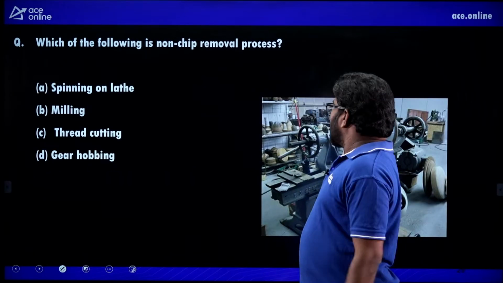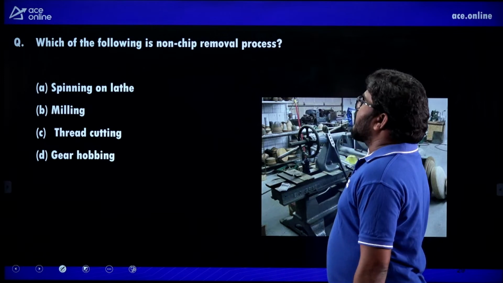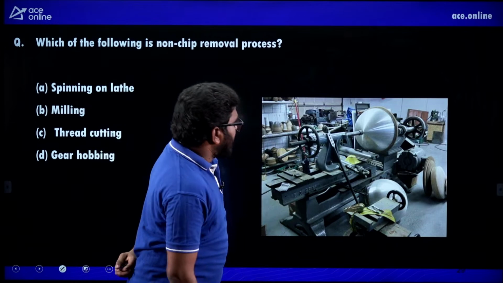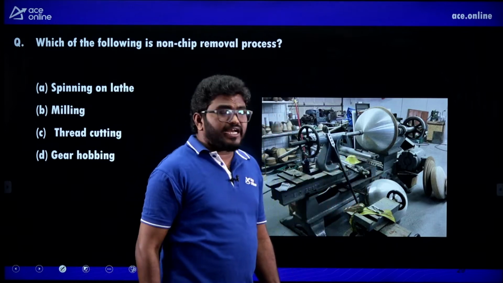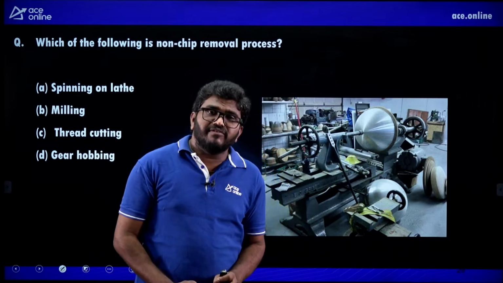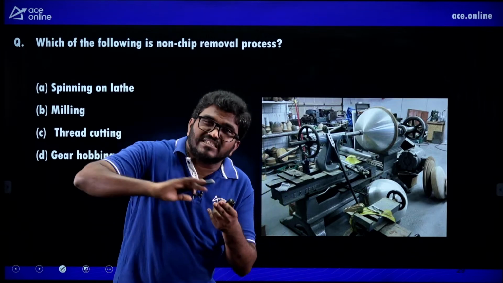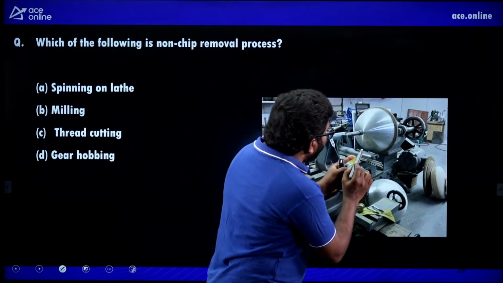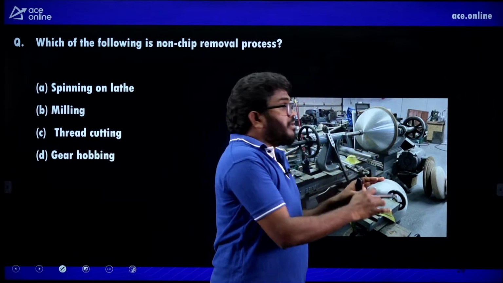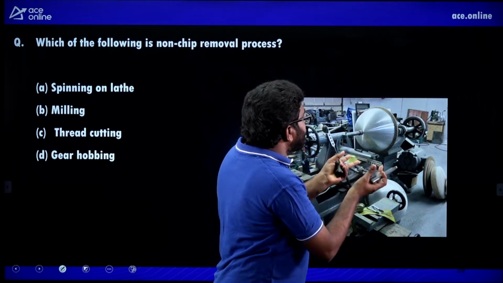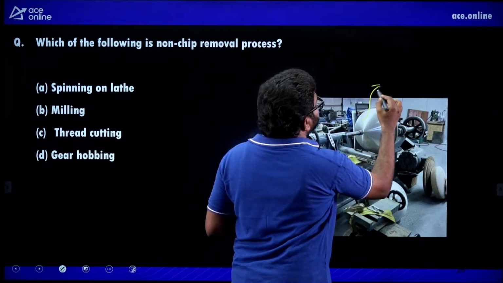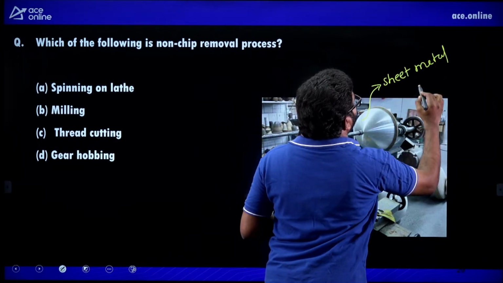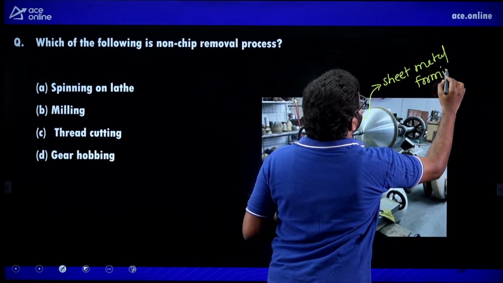A is the answer. Next, which of the following is a non-chip removal process? Now listen, if you see this diagram, it's a lathe machine, right? Generally, most of us think the lathe machine is used to cut the material, chip removal. But in this lathe operation, we are making cups or bowls from sheet. We are bending, sheet metal forming, by using the lathe machine, that is known as spinning.